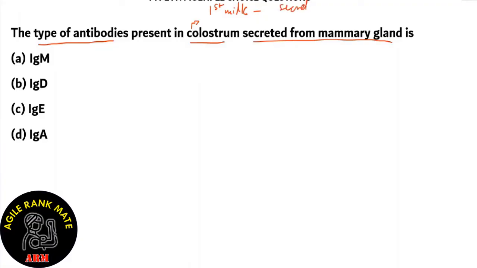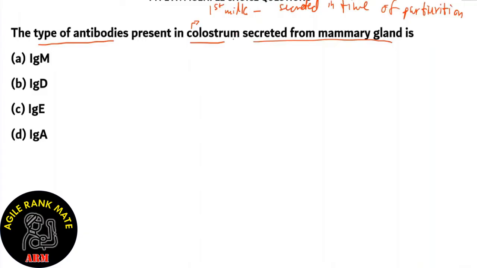It is secreted at the time of parturition, when the mammary glands secrete this milk, and it is mandatory to be fed to a baby.